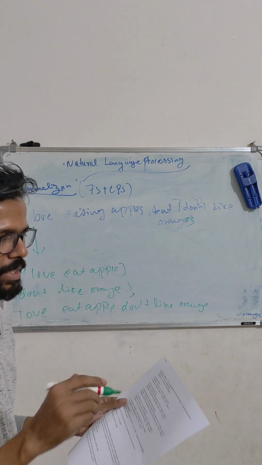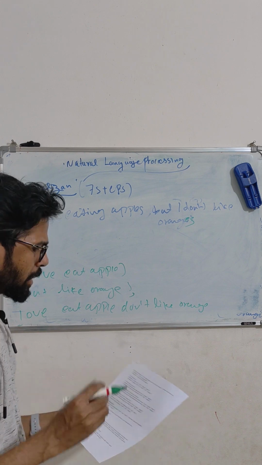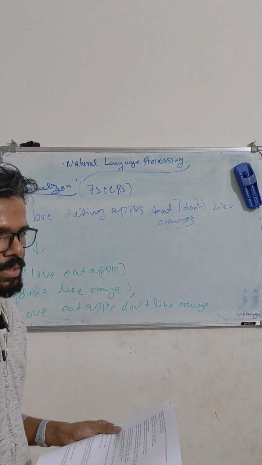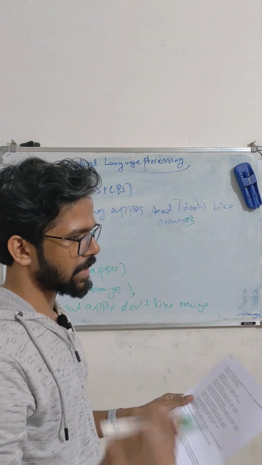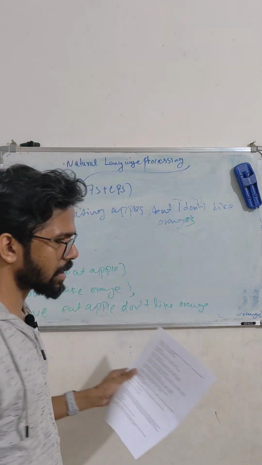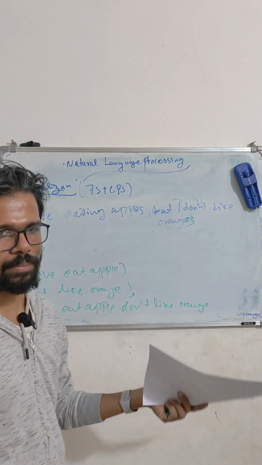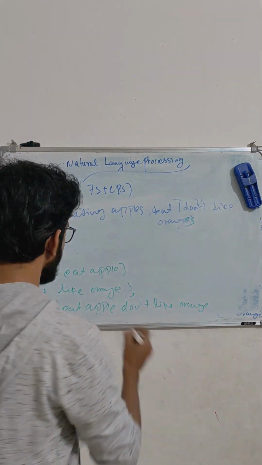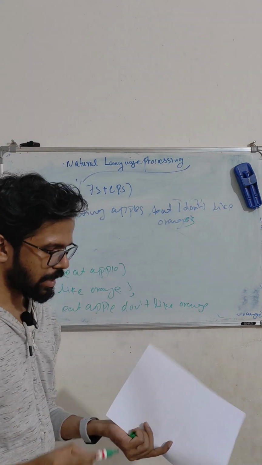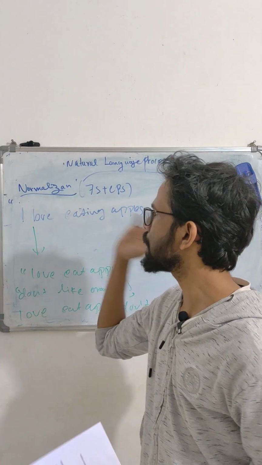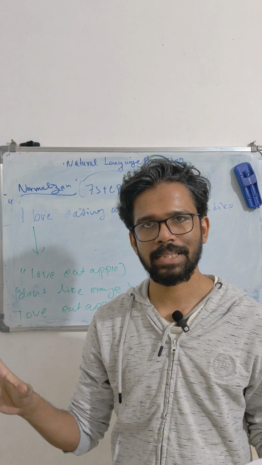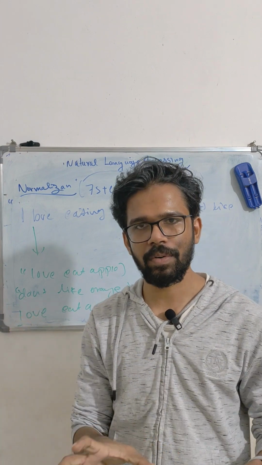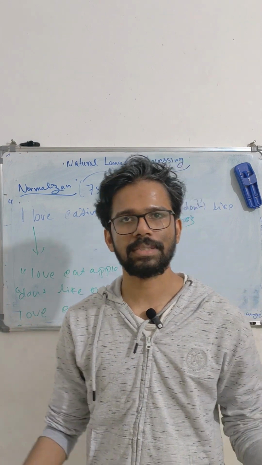If you look at eating, you just convert it to eat, but sometimes the result doesn't make sense. That's where lemmatization comes into play. It understands what makes sense and switches back to the proper word. That's how we do the normalization process, where we reduce sentences to a basic form which gives the same context. Thank you.